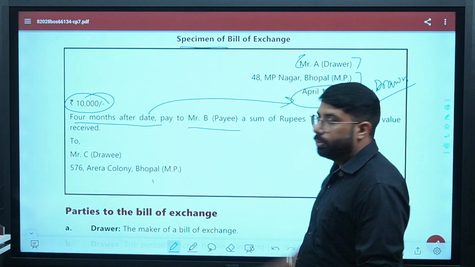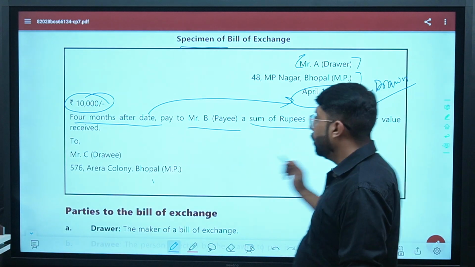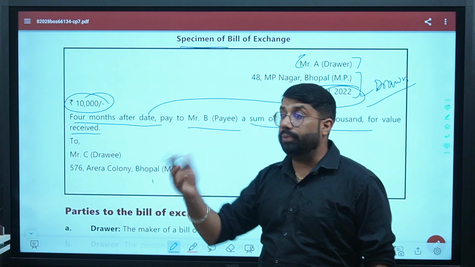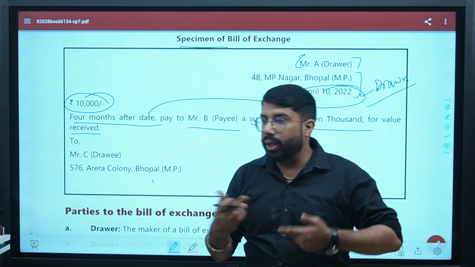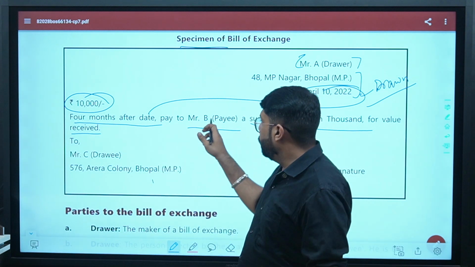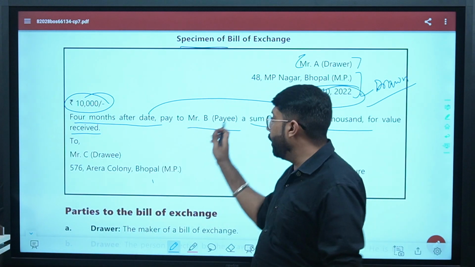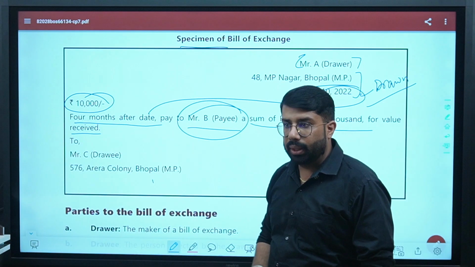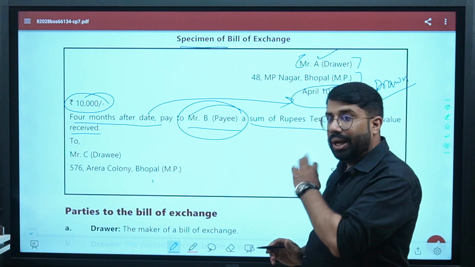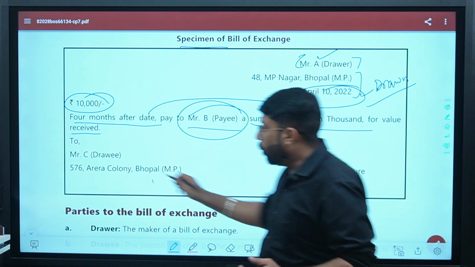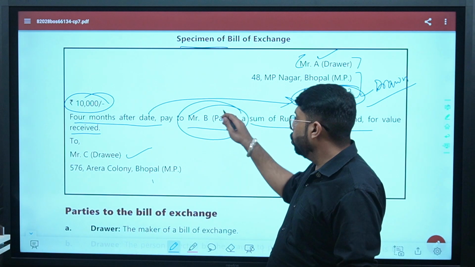Pay to Mr. B. Who is Mr. B? Pay. Correct? A sum of rupees 10,000 for value received. Which value has been received? The goods which were received, the goods which were delivered by the seller to the buyer. For those goods, the payment of 10,000 rupees is agreed to be paid to Mr. B here. Are we clear? Yes or no? Who is drawing it? Mr. A is drawing it. For whom? Mr. C. And the payment will be made to Mr. B.